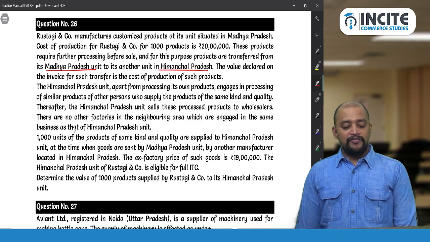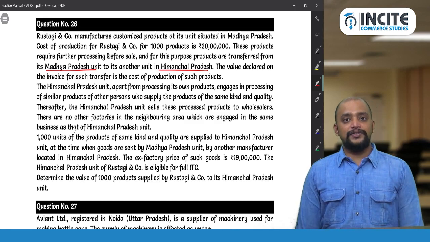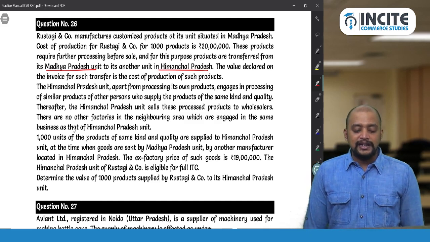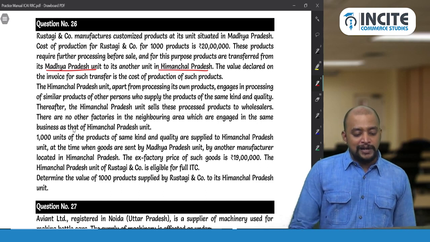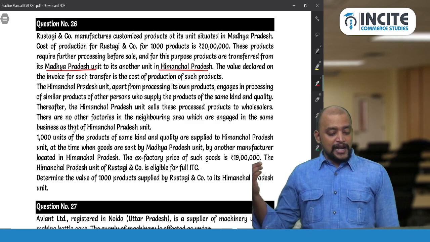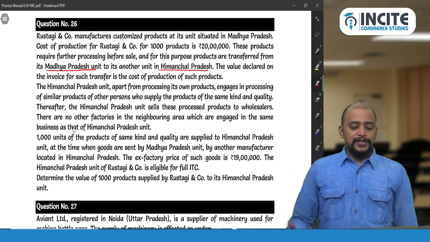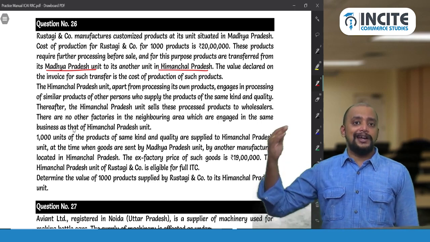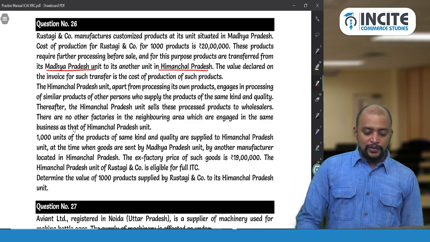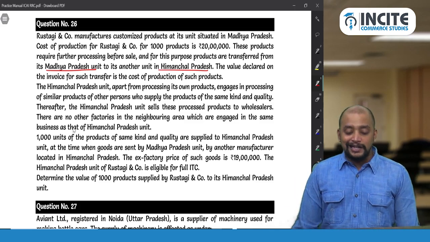There are no other factories in the neighboring area which are engaged in the same business as that of the Himachal Pradesh unit. 1000 units of the product of the same kind and quality are supplied to the Himachal Pradesh unit at the time when the goods are sent by the Madhya Pradesh unit, by another manufacturer located in Himachal Pradesh. So there is another manufacturer located in Himachal Pradesh who is sending 1000 units. The ex-factory price of such goods is 19 lakhs.